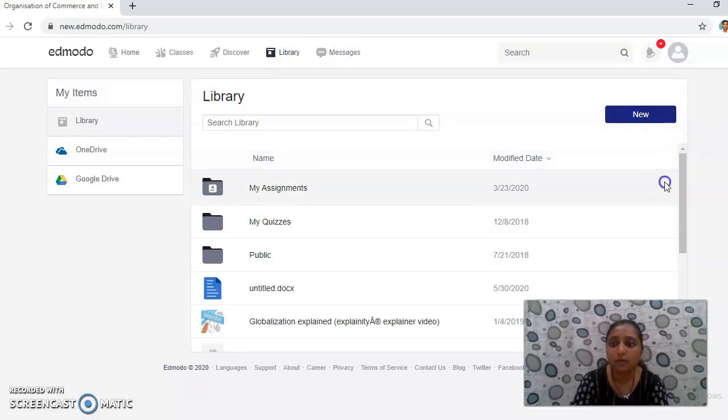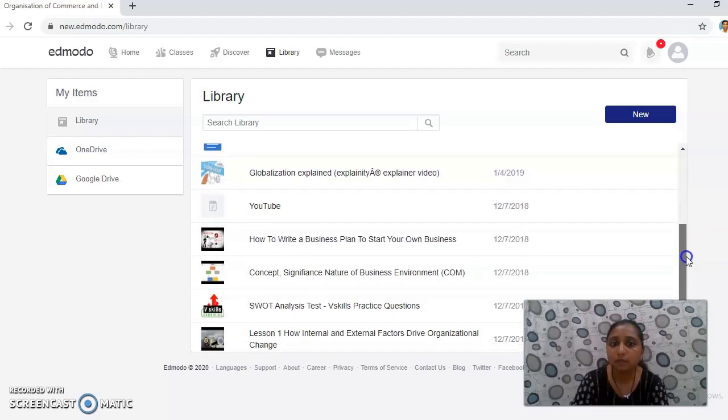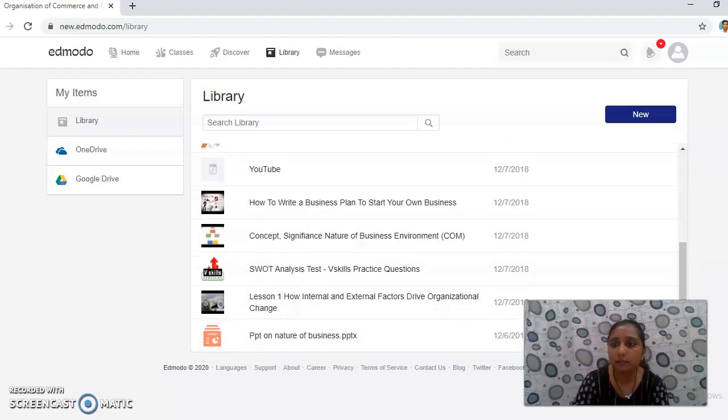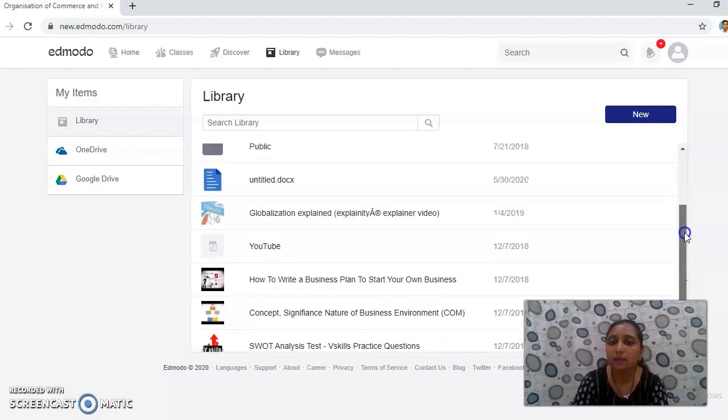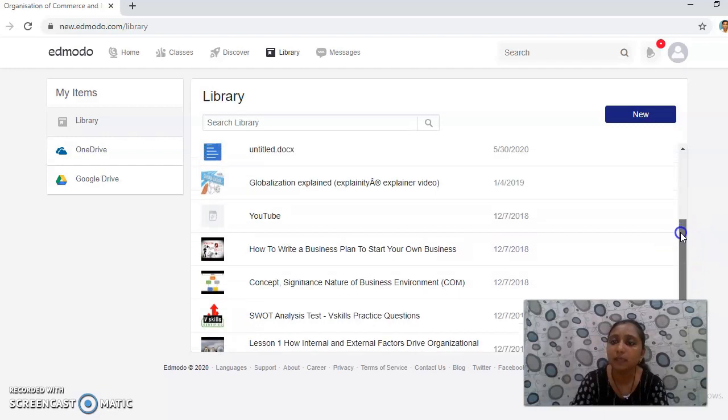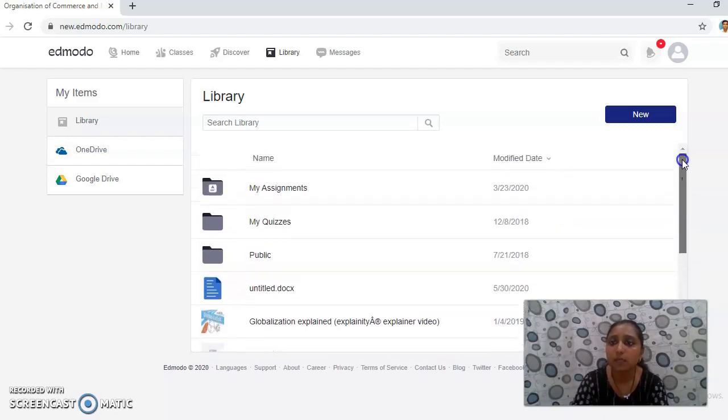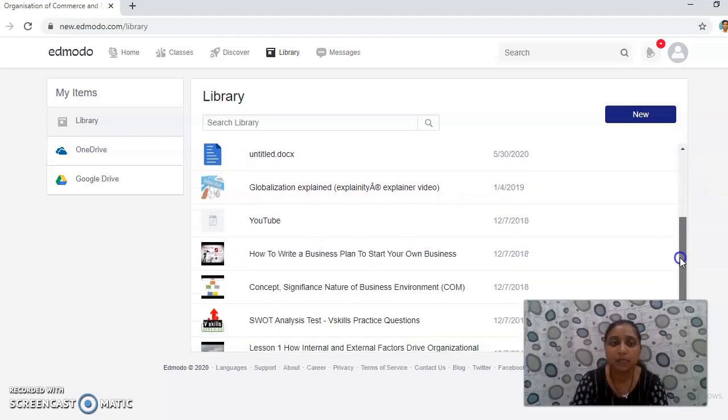Here I have already uploaded all the materials, whatever I wanted to share with them, and as and when the week goes, I start uploading to the home page, so it is visible to everyone. Here the library is only for me and this is not visible to the students unless and until I post it on my home page. So this is my library, right?